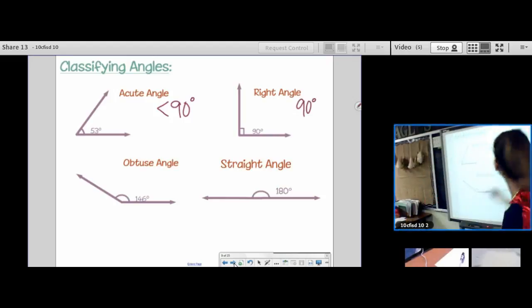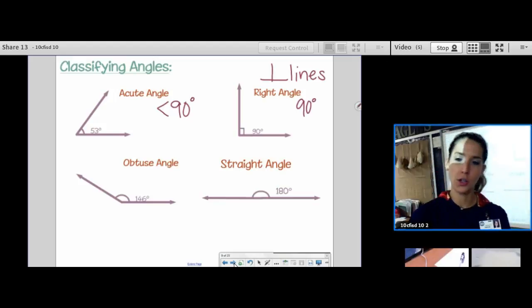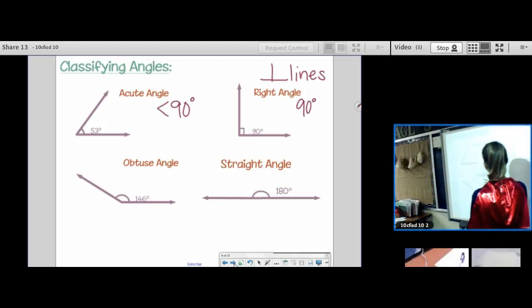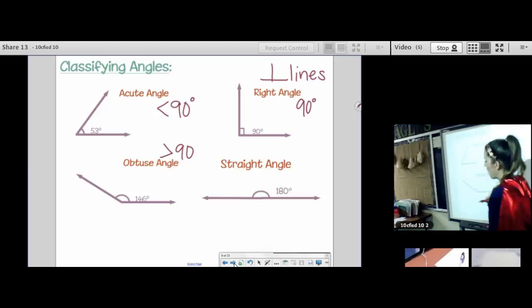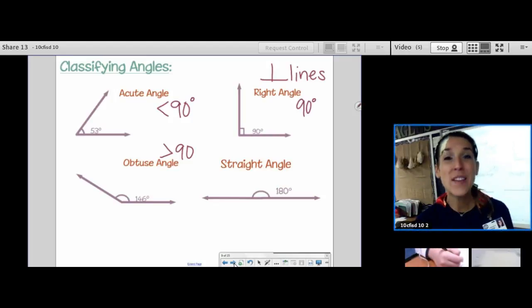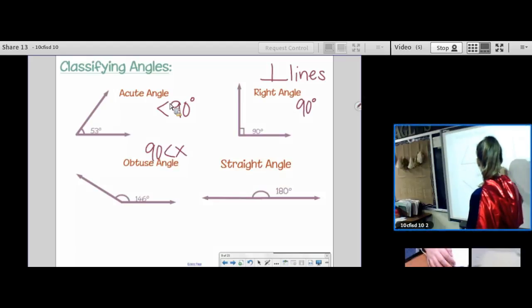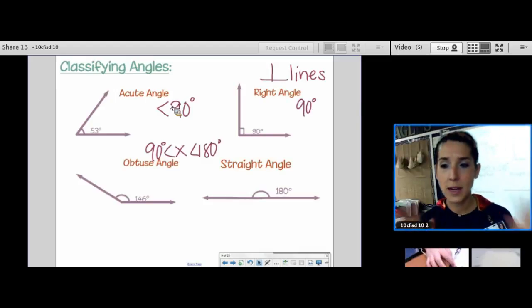Right angles are formed by perpendicular lines, and we have that in the Kahoot today. An obtuse angle. Think of it as large, obtuse. An obtuse angle is going to be greater than 90. But I do want to put the disclaimer that it is going to be less than 180. Because if you go past 180, you are now a reflex angle. And we're actually not going to study reflex angles in class. So let me write that a different way. It's going to be greater than 90, but it's going to be less than 180. So I'm going to write where angle X is an obtuse angle between 90 and 180.